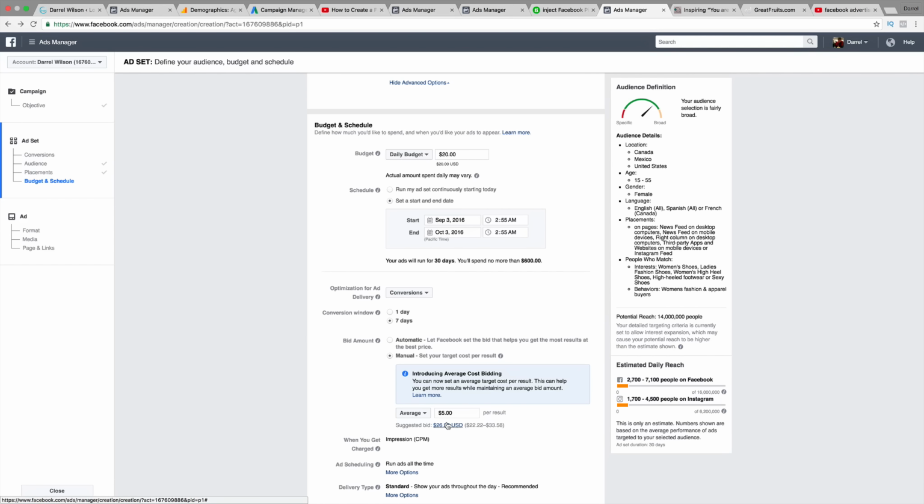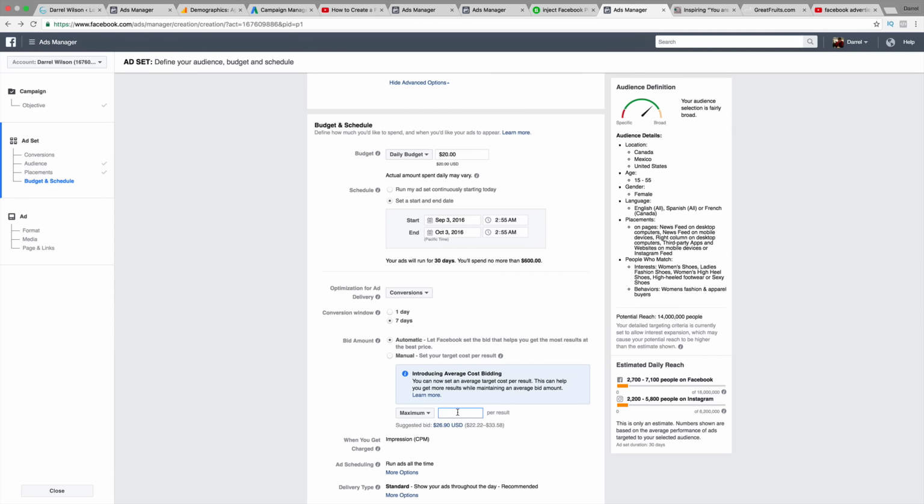So we better be selling some really expensive shoes. Now, this is basically charging us for the conversion. So if something sells, Facebook wants a cut, okay? So we can do the maximum per result. But remember, if it's too low, your ad won't show. Facebook's just going to say, all right, if you're only going to give us $5, then just forget it, okay? So maybe you want to just do average, and maybe you want to just do automatic.